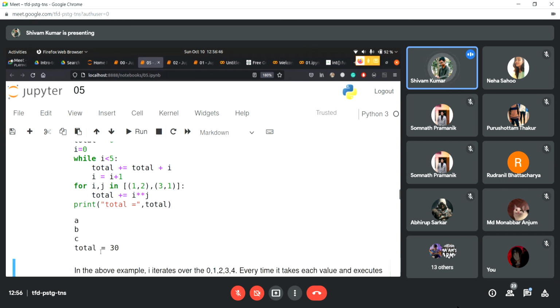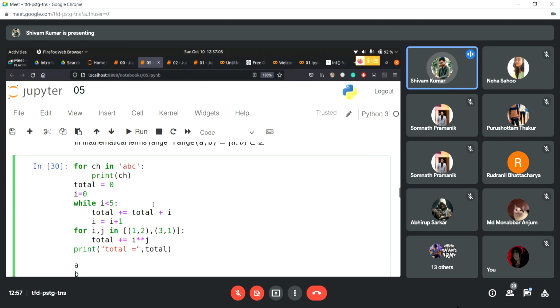See, it gives the same output. I didn't have to worry about any list. I just gave it the condition that it has to check. I initialize the value of I, and I'm incrementing the value of I until it reaches 5. And when it reaches 5, it breaks and comes to the next statement, right? So that is the difference between while and for loop.